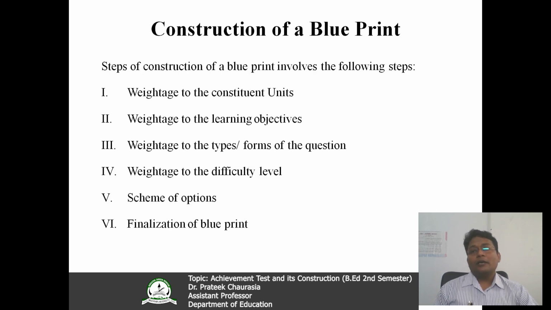Now, construction of a blueprint. Here you can see there are few steps of the construction of blueprint. I will discuss it one by one. Steps of construction of a blueprint involves the following steps. Number one, it is weightage to the constituent units. Second, weightage to the learning objectives. Third, weightage to the types or forms of the questions. Fourth, weightage to the difficulty level. Fifth, scheme of the options. And sixth is finalization of blueprint.